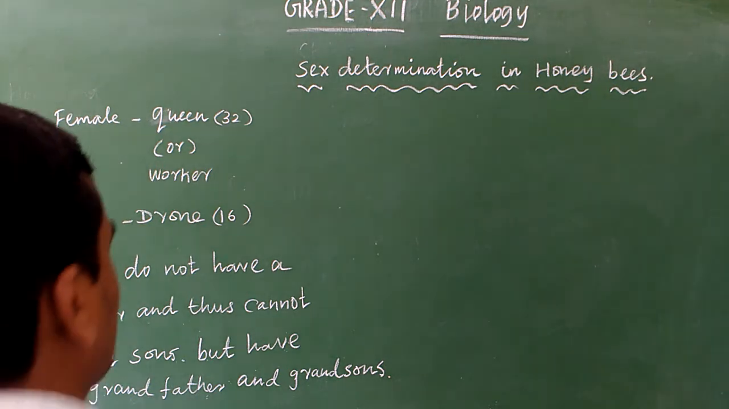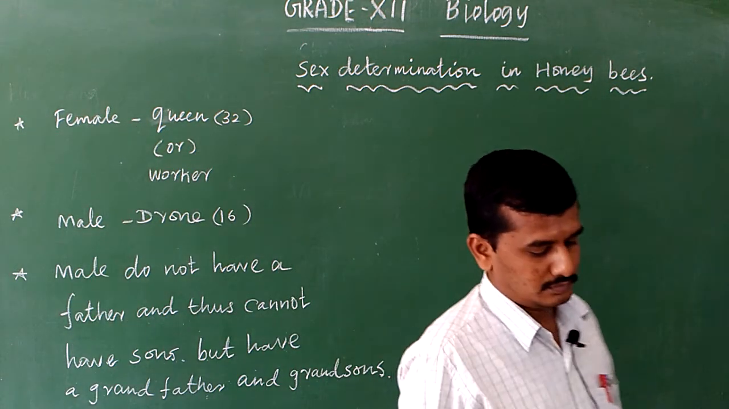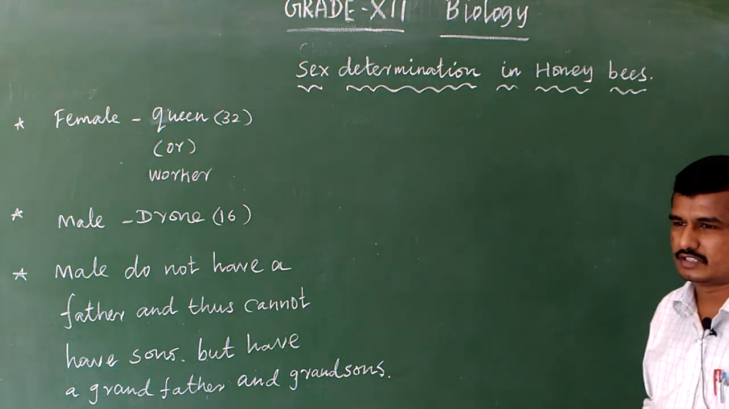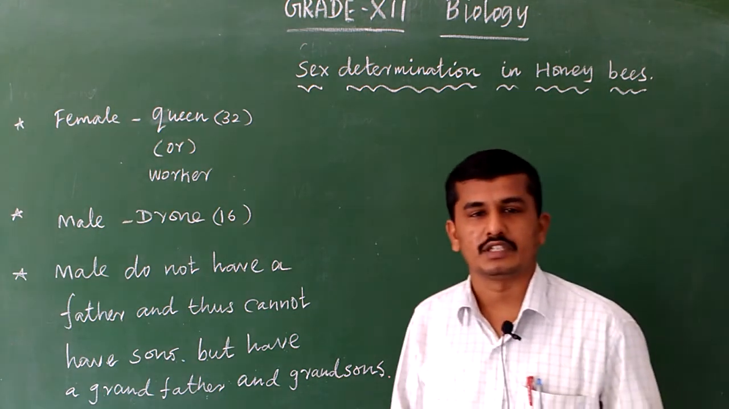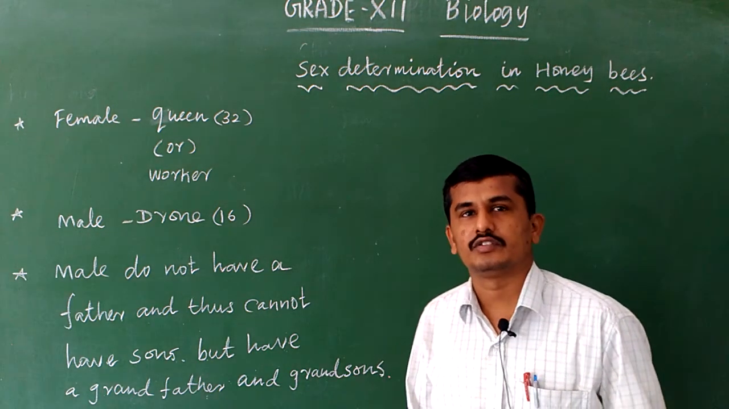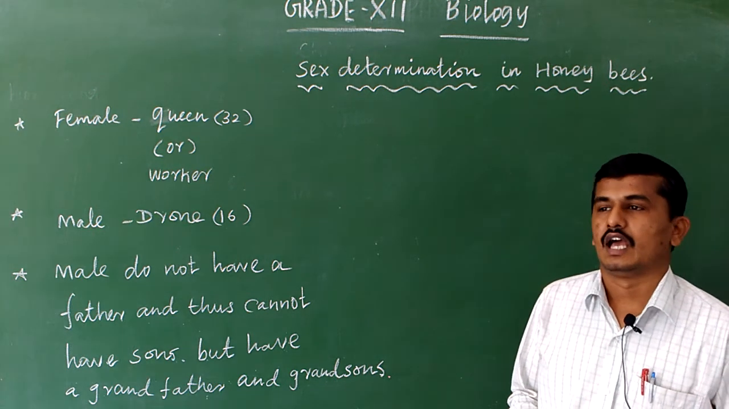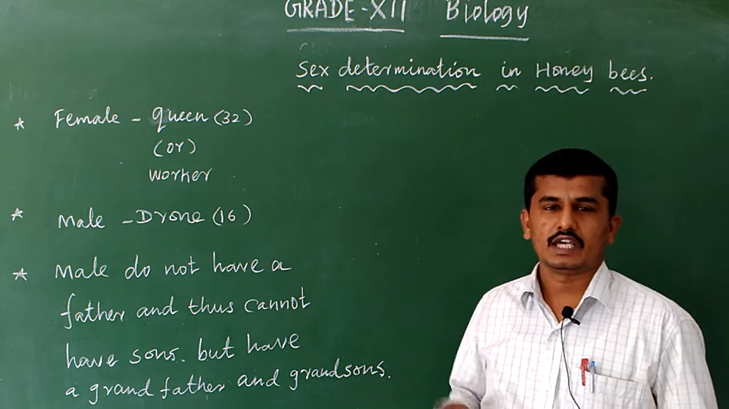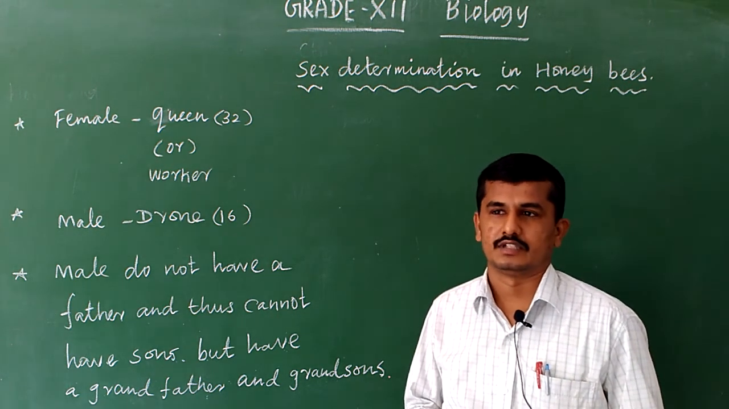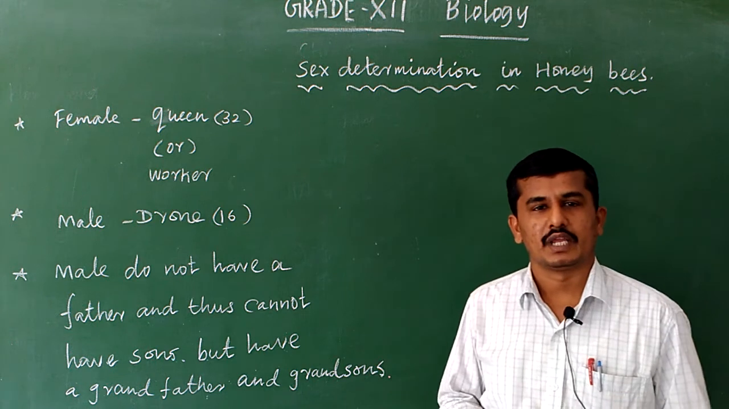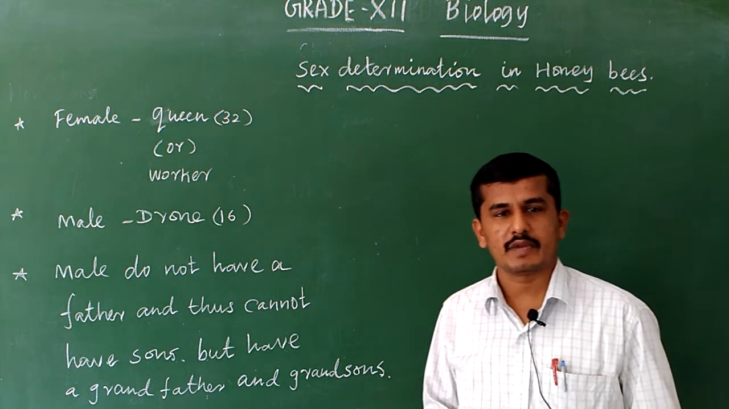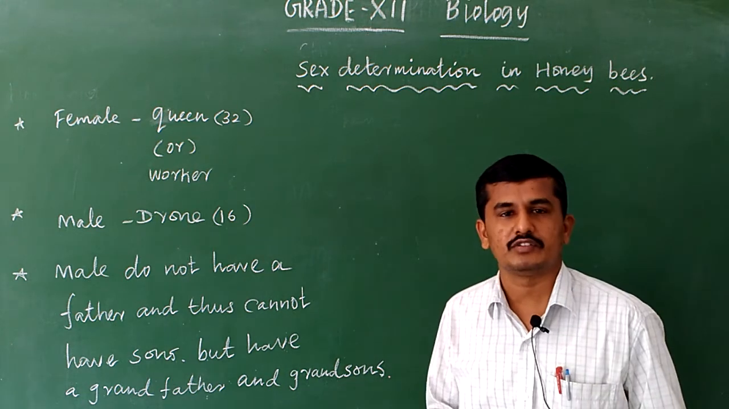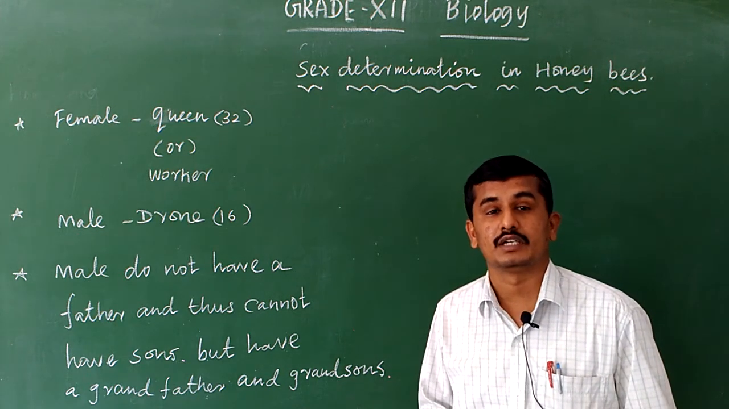Next, sex determination in honeybees. So, we have covered sex determination in human beings, sex determination in Drosophila melanogaster, that is the fruit fly, and sex determination in birds. And the next one is sex determination in honeybees. So here it is entirely different. Normally, whether male or female, one parent determines the sex of the child. But here, the honeybee's sex is determined by the chromosome number.